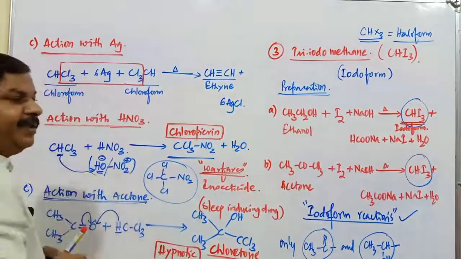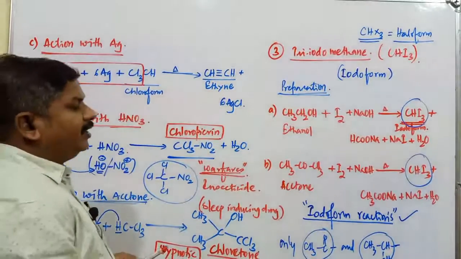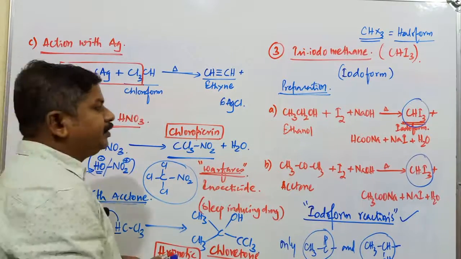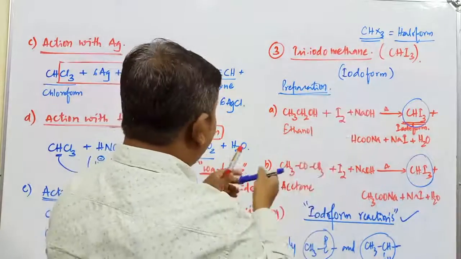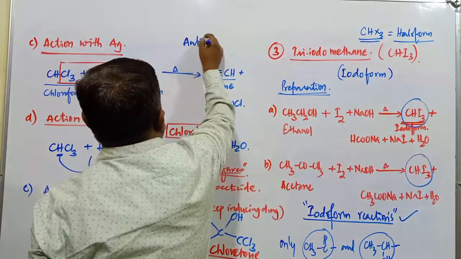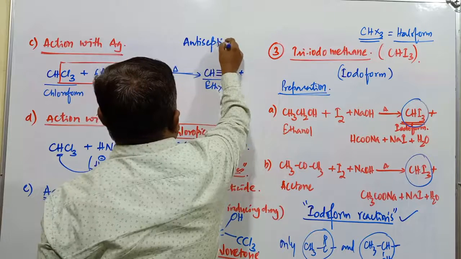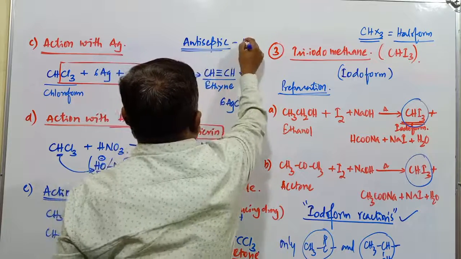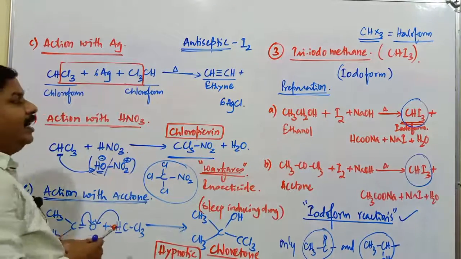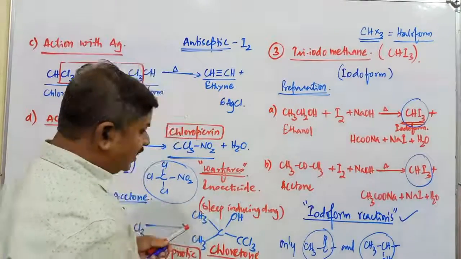And this iodoform can be used as a solvent in the rubber industry, in the paint industry, and iodoform was earlier commonly used as an antiseptic compound. This antiseptic action is mainly because of the evolution of iodine, and iodine has antiseptic properties.